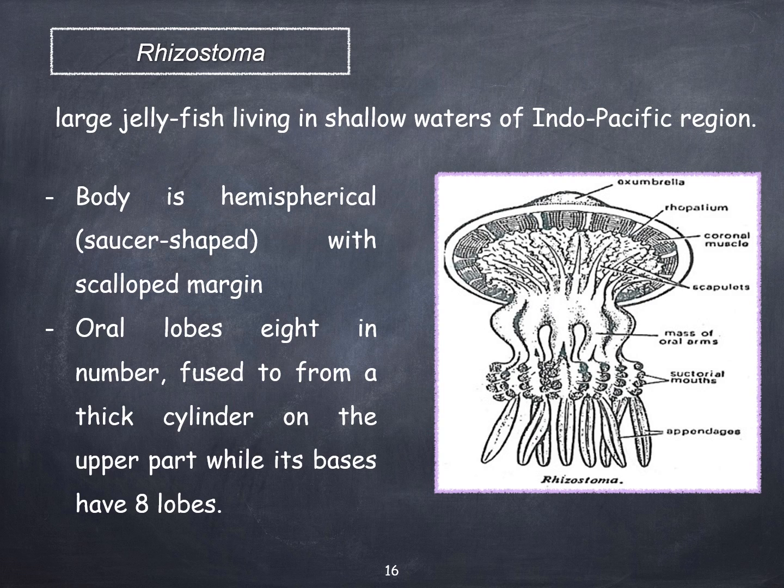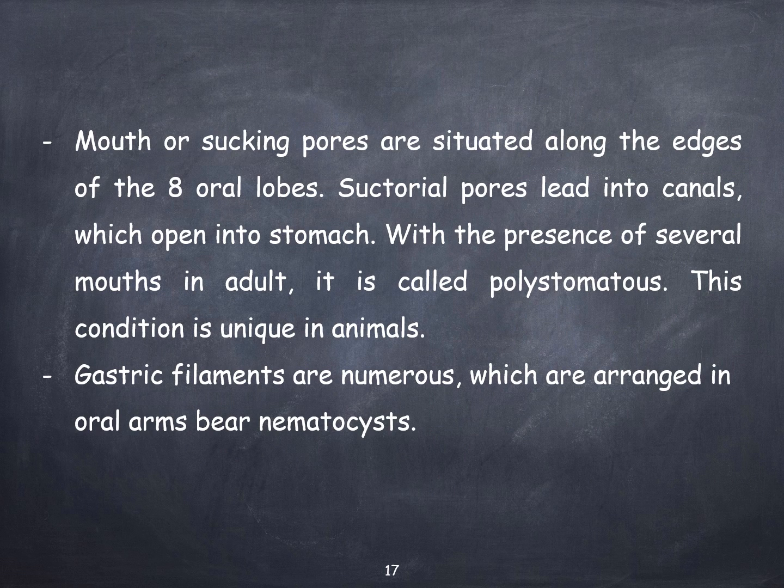These are large jellyfish living in shallow waters of the Indo-Pacific region. Body is hemispherical with scalloped margin. Eight oral lobes are fused to form a thick cylinder on the upper part. The presence of several mouths in the adult is called polystomatous. This condition is unique in animals. Gastric filaments are numerous, arranged in oral arms, and bear nematocysts.